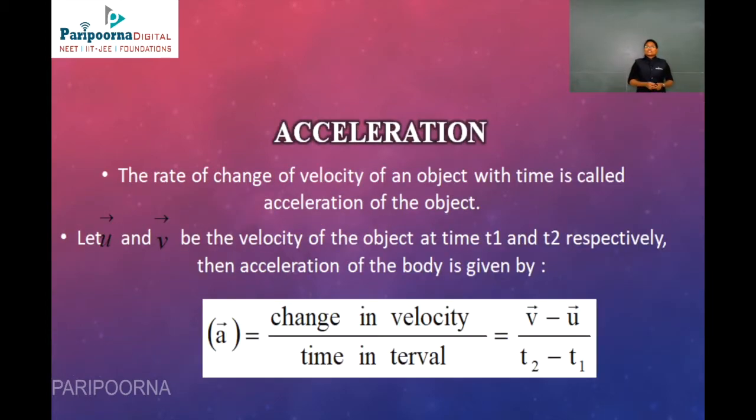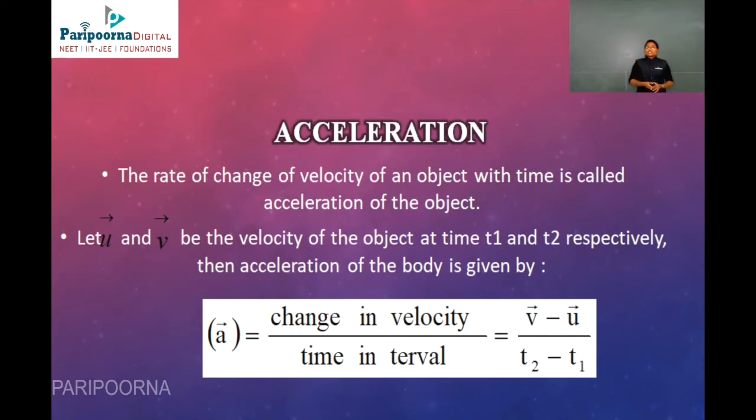Now we are going to see acceleration. The rate of change of velocity of an object is called the acceleration of the object. So it is the rate of change of the velocity of an object with a particular time.